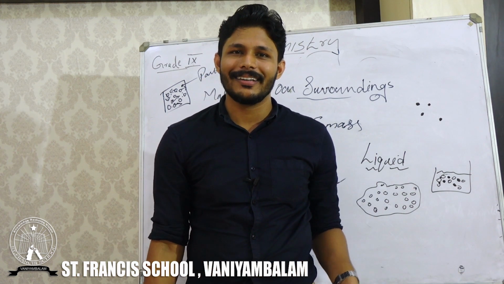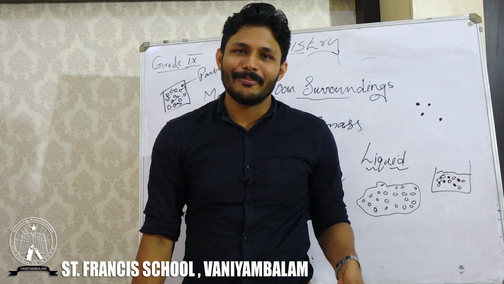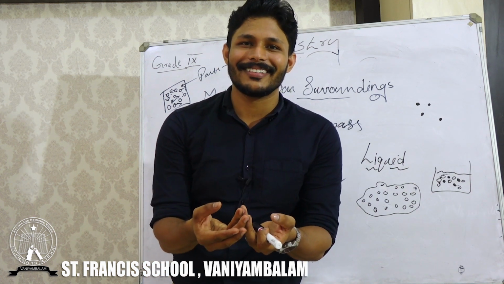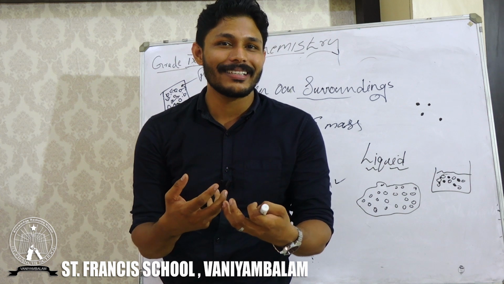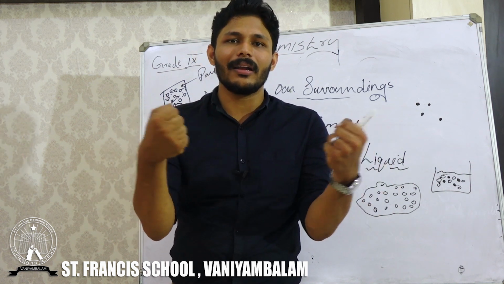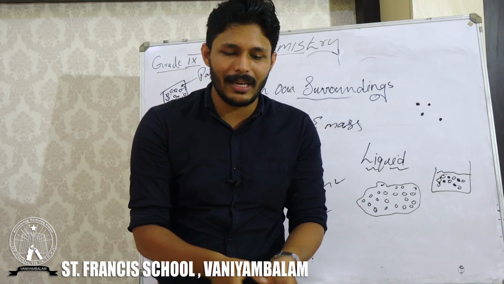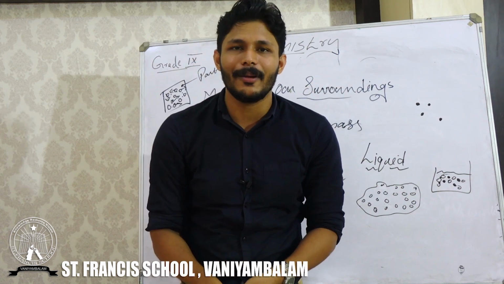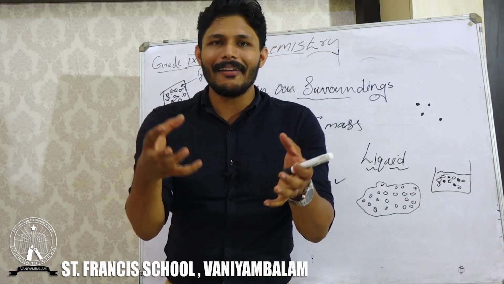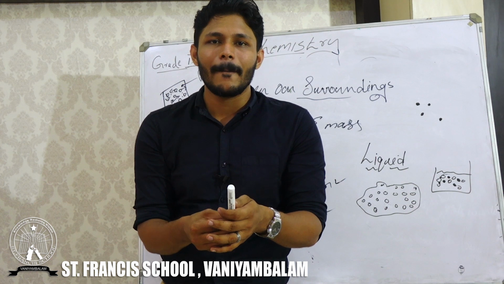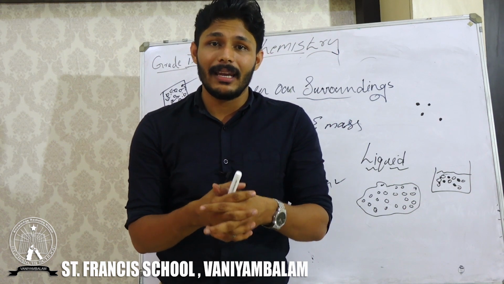Why is it happening? Because the attraction is very low and the movement is higher. Because the attraction between the particles is very low, it does not have a certain shape.